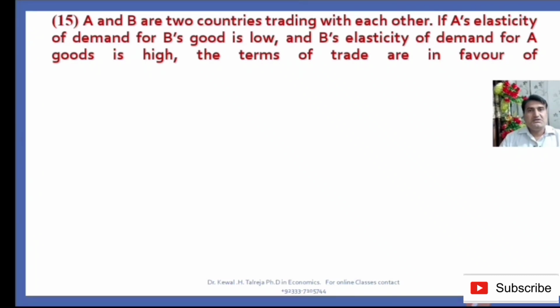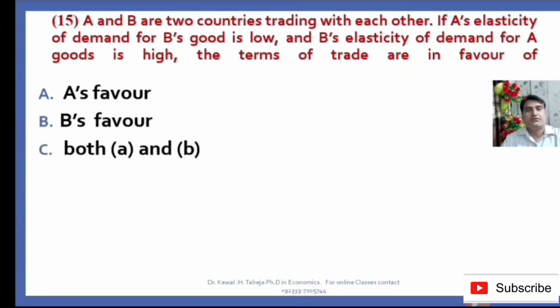So here the question number 15 is that A and B are two countries trading with each other. If A's elasticity of demand for B good is low and B's elasticity of demand for A good is high, the terms of trade are in favor of: option A, A's favor; option B, B's favor; option C, both A and B's favor; option D, none of these.